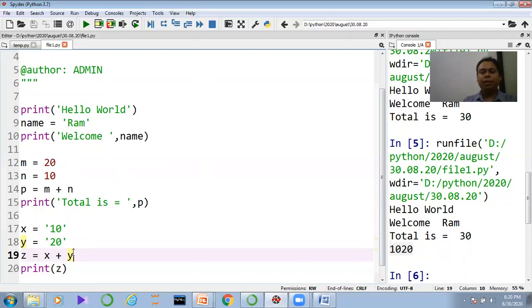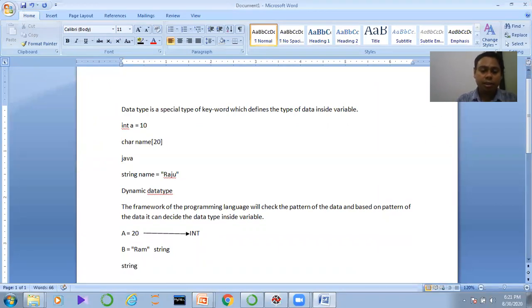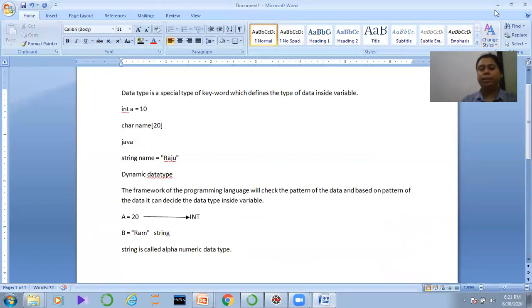But this number is not a calculative number. It's not like we are going to calculate the Aadhaar number, or the PAN number or the passport number, right? So this kind of data is basically our string type of data. That is why string is called the alphanumeric data type. Alphanumeric means alphabets are also present and numbers are also present.